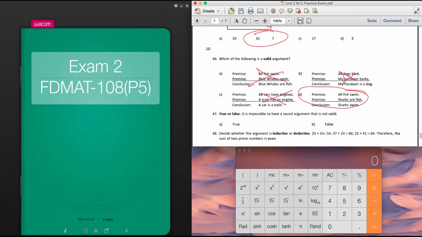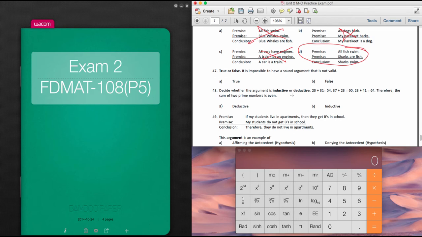Okay, all right, 47, true or false: it is impossible to have a sound argument that is not valid. So I have a sound argument and it's not valid, and that's impossible. So that one's true. Okay?